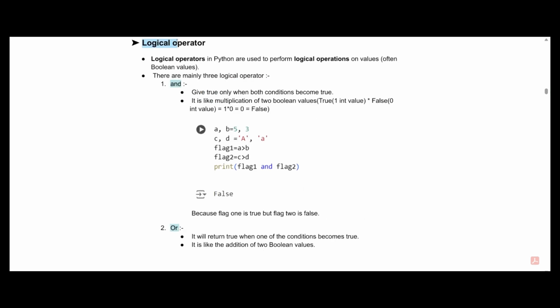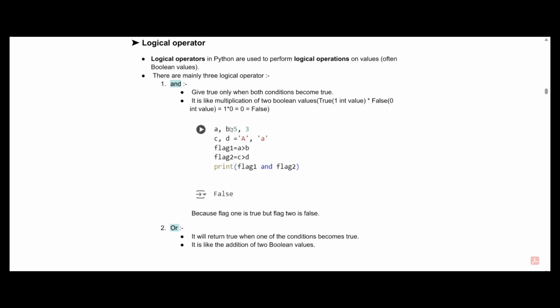Operators are basically logical operators. The logical operators in Python are used to perform logical operations on values, often Boolean values. So there are mainly three types of logical operators. The first one is AND. It basically gives true only when both conditions become true.